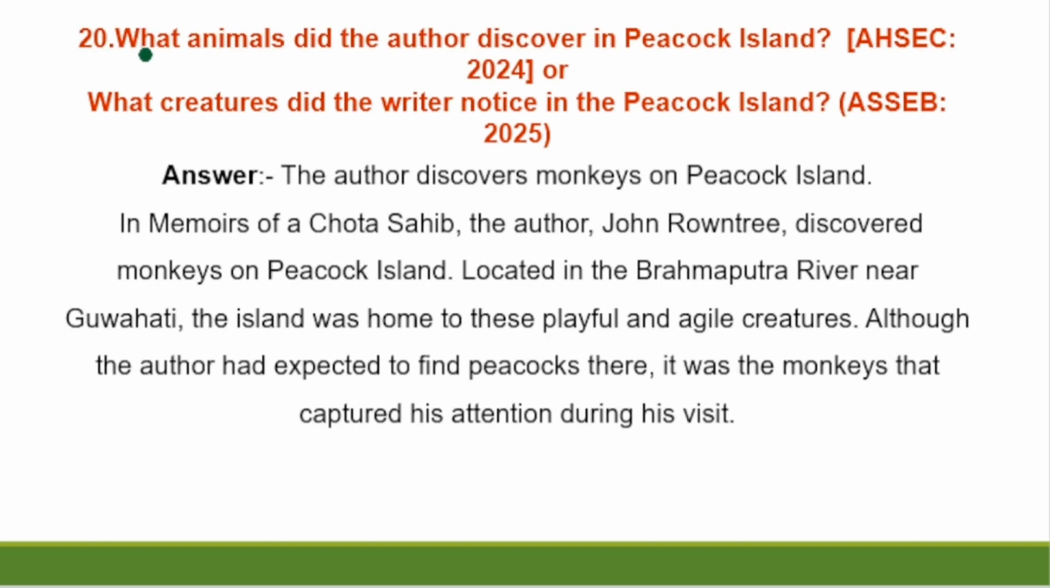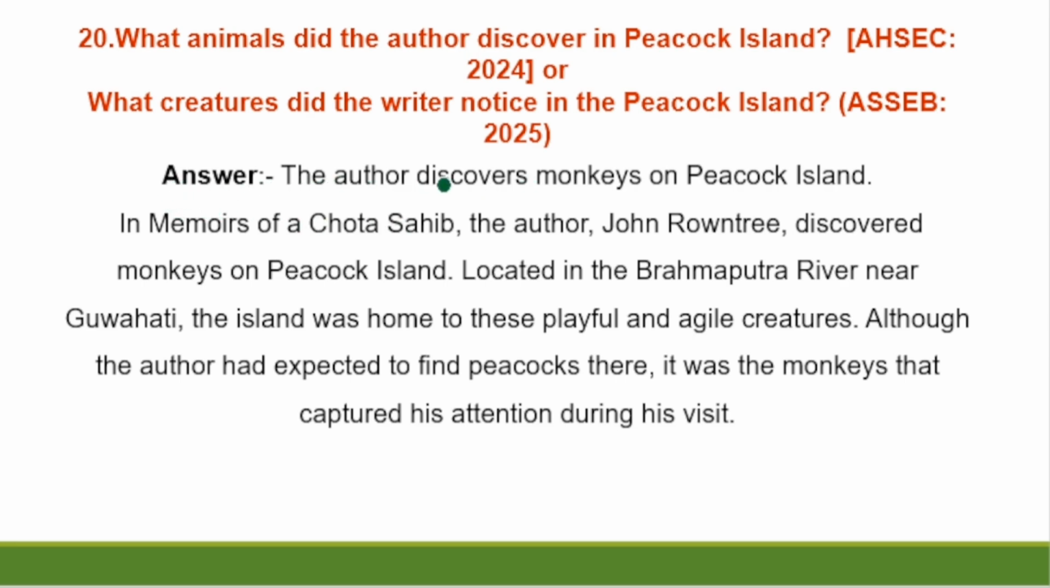Question number 20. What animals did the author discover in Peacock Island? It came repeatedly, one in 2024, another 2025. See the questions. Here they have mentioned as animals and here it is written as creature, but the question is same. What creatures did the writer notice in the Peacock Island?